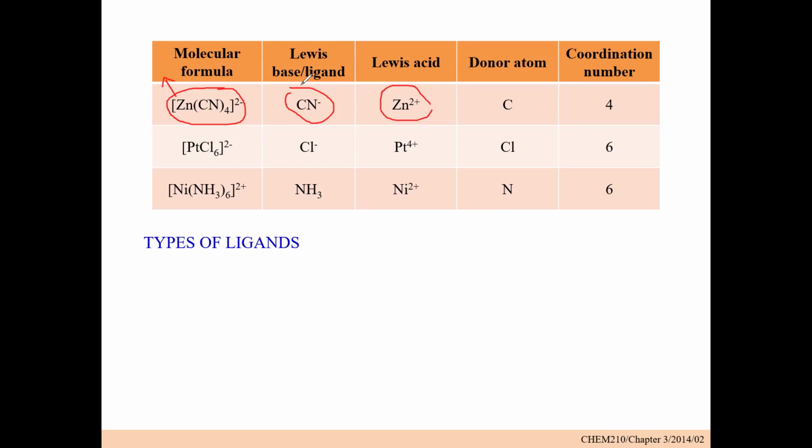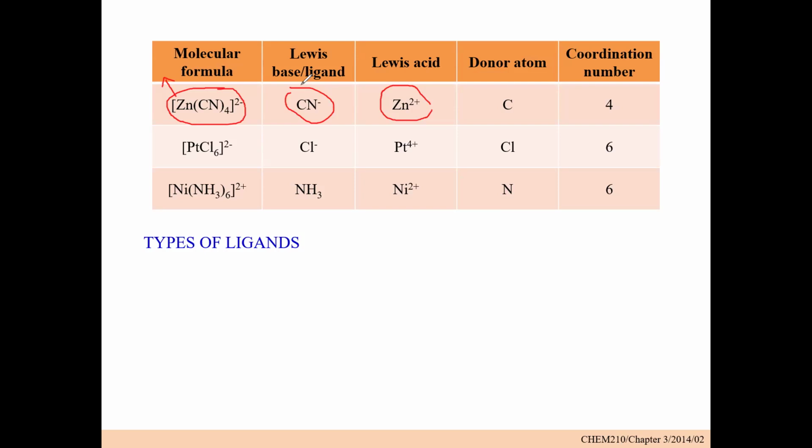So the ones that accept lone pairs of electrons are the Lewis acids, and they are the central metal ion in the case of coordination compounds. And then we have the ligand. The ligand can actually be a compound that donates lone pairs of electrons. So we have the cyanide ion here, and the cyanide ion has a negative charge. That is why I told you that a ligand can be a positive ligand or a negative ligand.